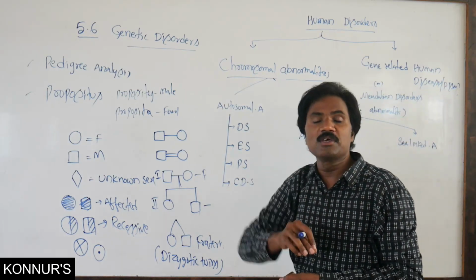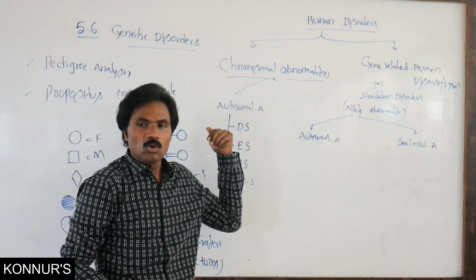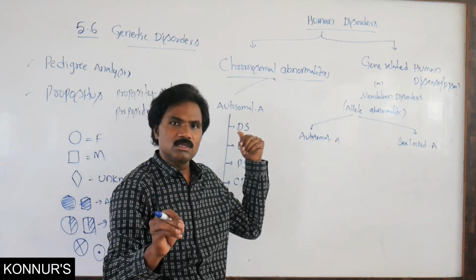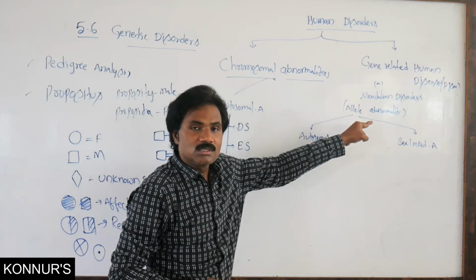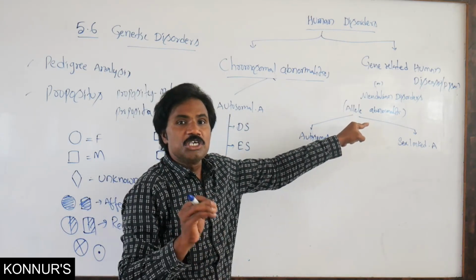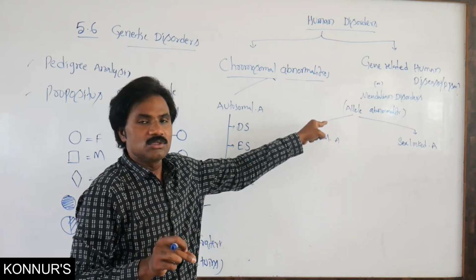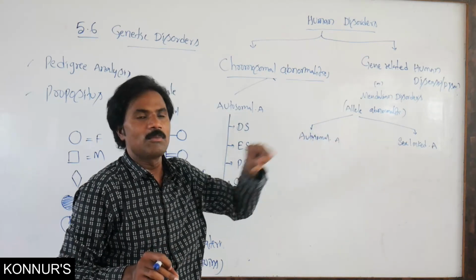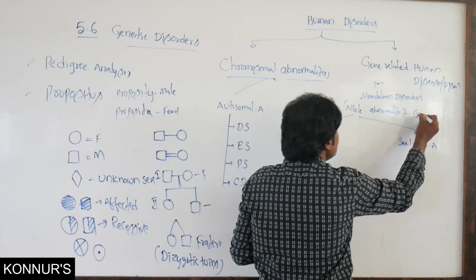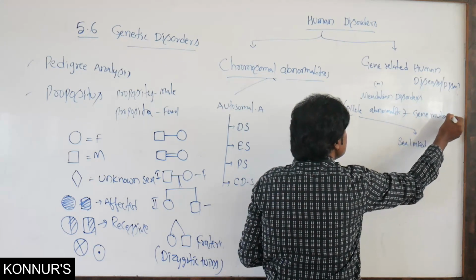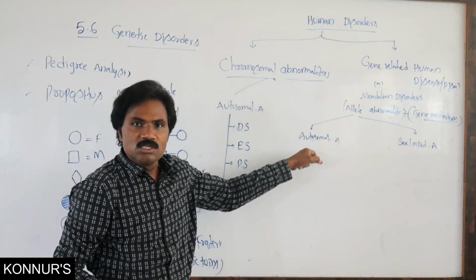But what is the main reason? Chromosomal abnormalities are caused by non-disjunction of chromosomes. But why do these allelic abnormalities occur? Because of gene mutation. So remember, it is because of gene mutation.